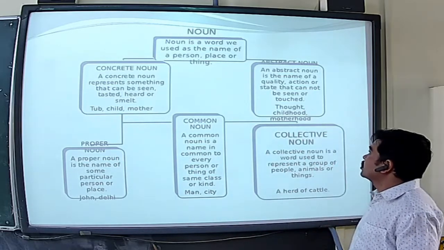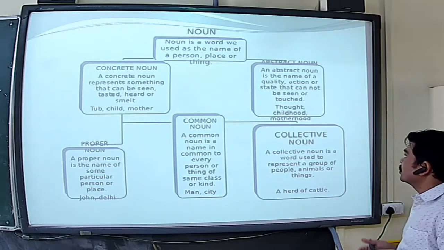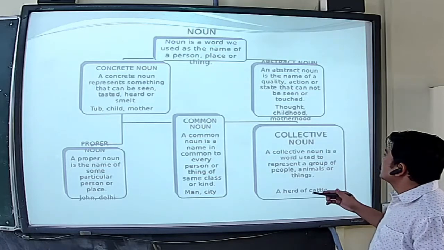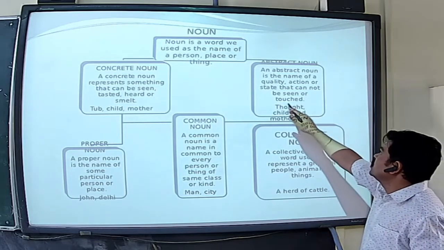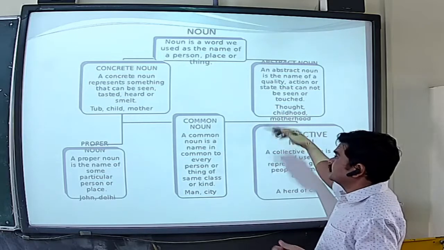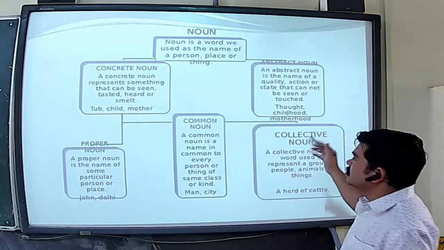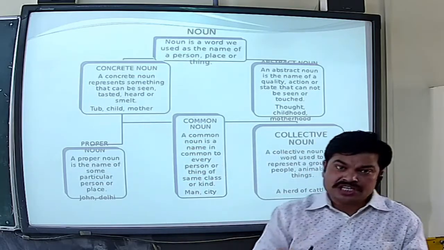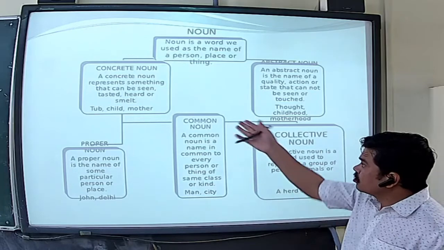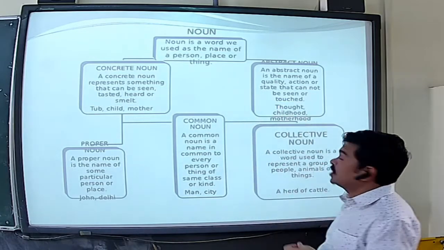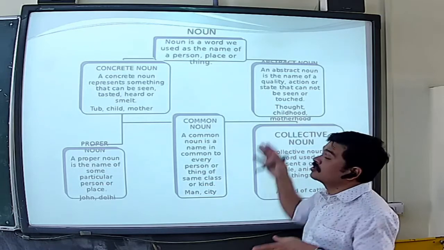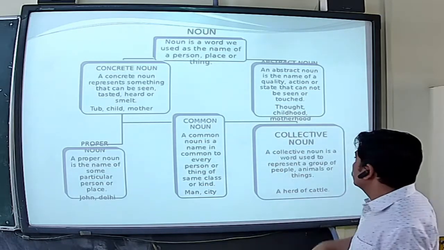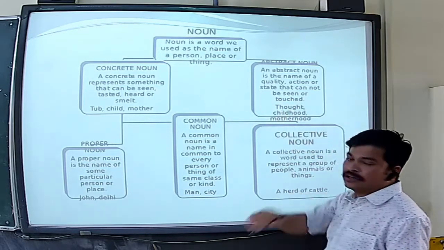And the abstract noun is the name of a quality, action, or state that cannot be seen or touched. The examples are thought, childhood, motherhood. See, here we have learned that the things which we have seen, touched, or smelled are called concrete nouns. And in the abstract noun, the things which we have not seen and cannot touch are called abstract nouns.